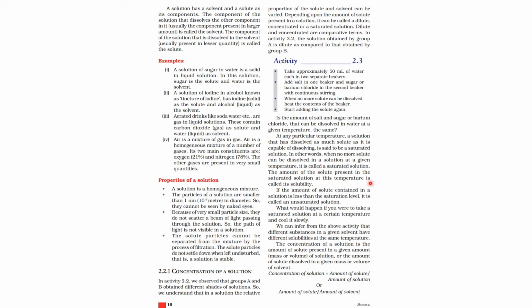Next is an important term: what is solubility? The amount of the solute present in the saturated solution at a given temperature is called the solubility. If the amount of solute contained in a solution is less than the saturation level, it's called an unsaturated solution. Next, we can infer from the above activity that different substances in a given solvent have different solubilities at the same temperature.